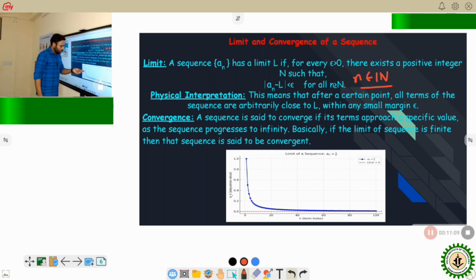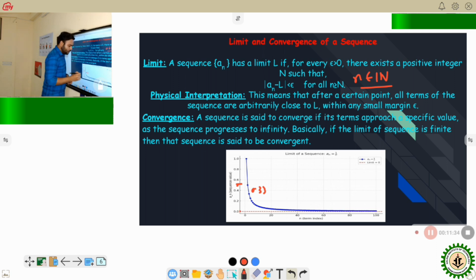If n equal to 2, a_n is 0.5. If n equal to 3, a_n is 0.3, and it goes on. We can see in the graph clearly that when n is greater than 80 or 100, the sequence is tending to 0.